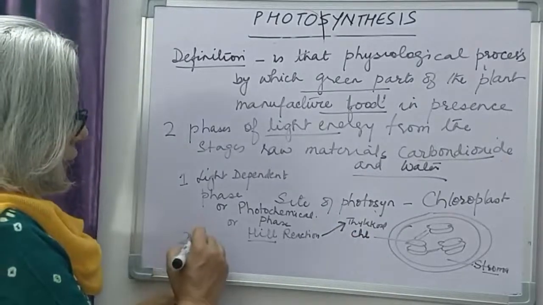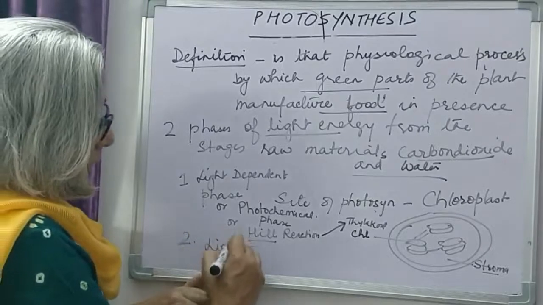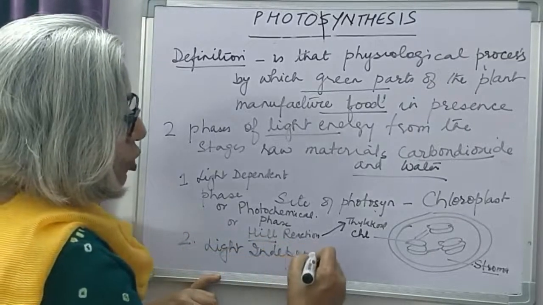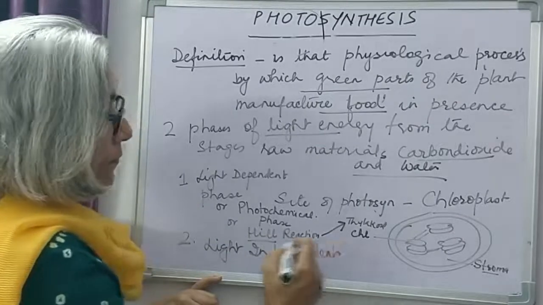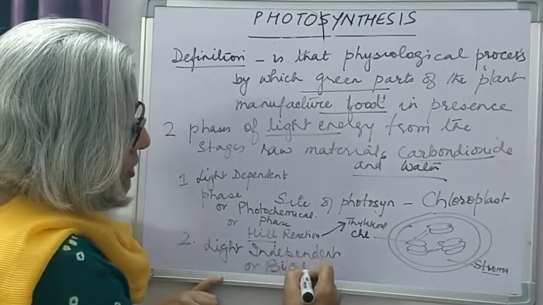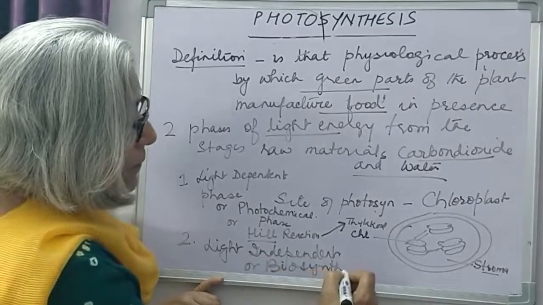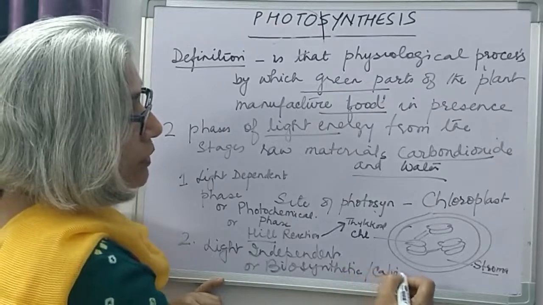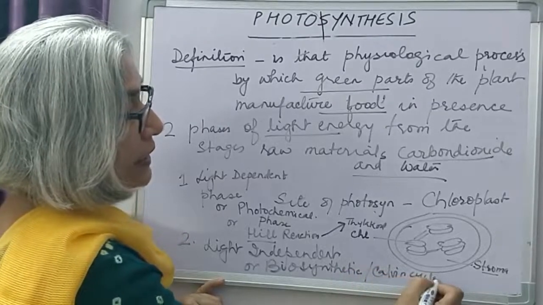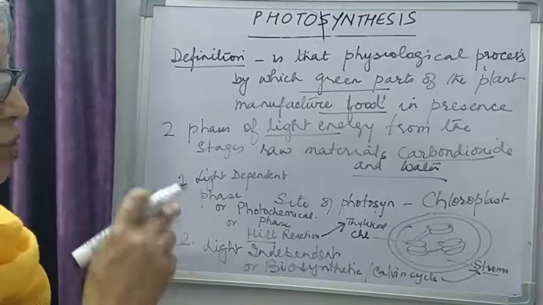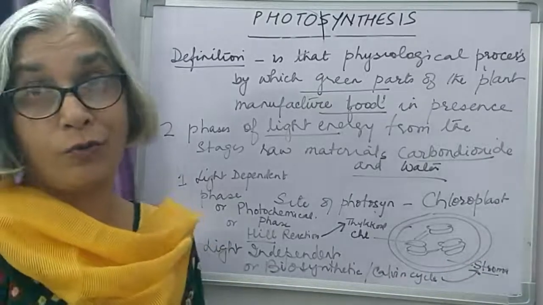The second phase is called light independent phase of photosynthesis. It is also called the biosynthetic phase, or it is also called the Calvin cycle, and this occurs in the ground substance, the stroma of the chloroplast.